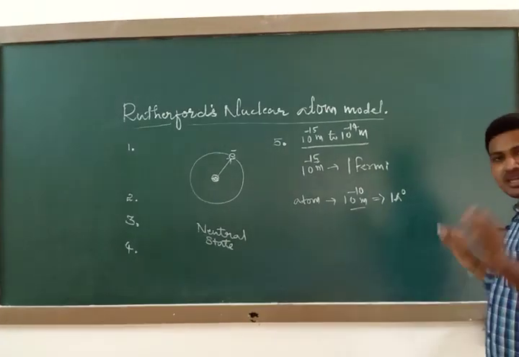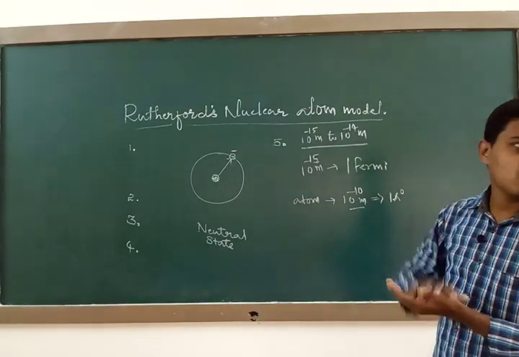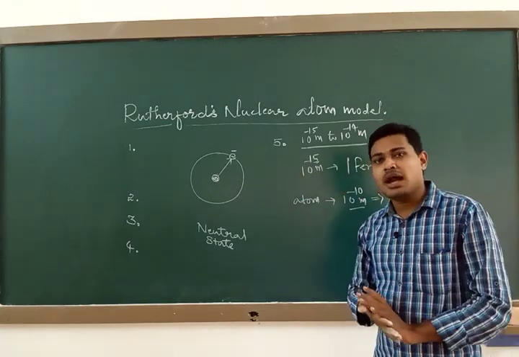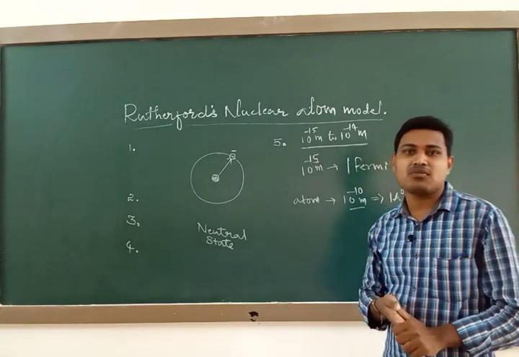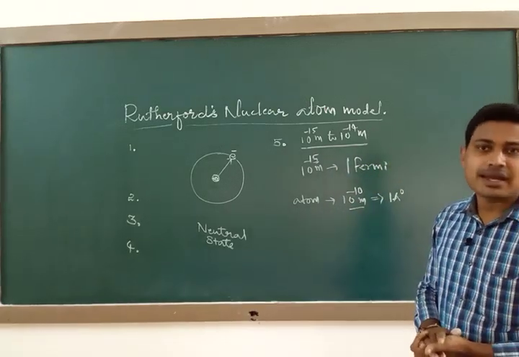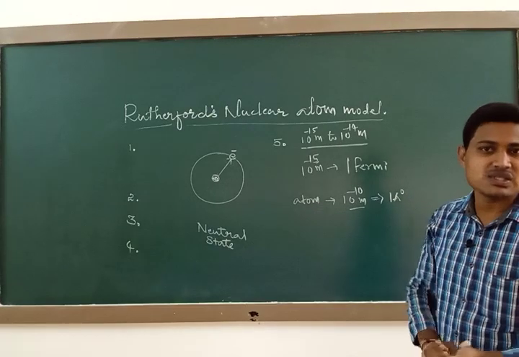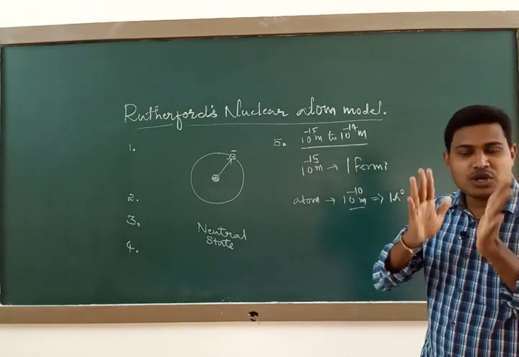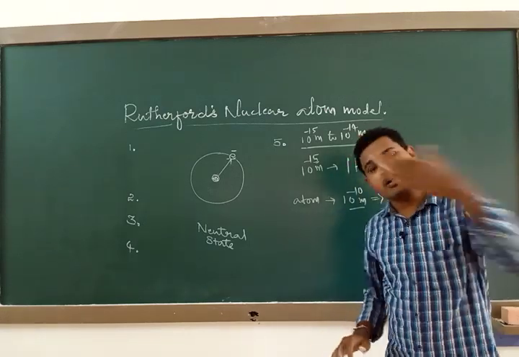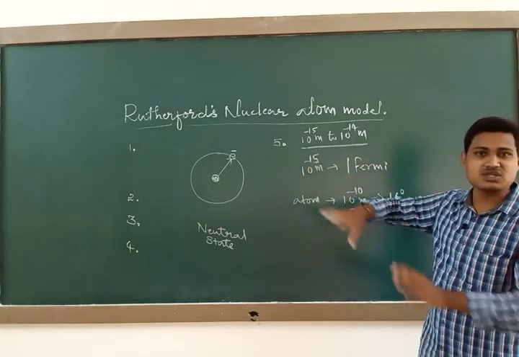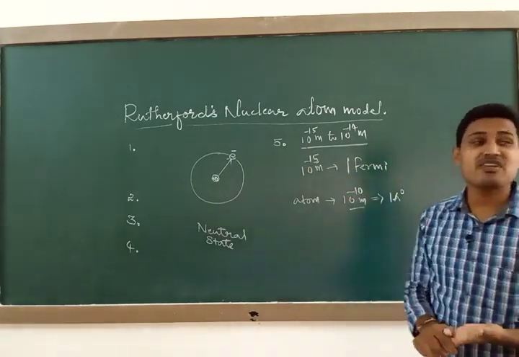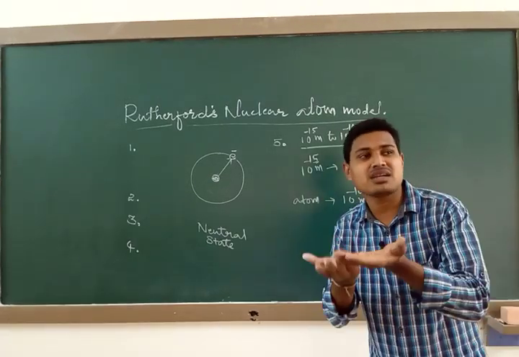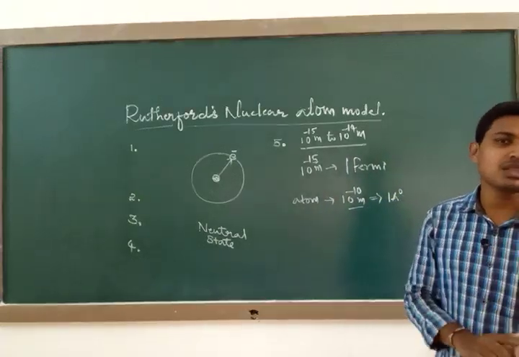And further he is explaining that in the alpha particle scattering experiment, he observed that many of the alpha particles passed straight through the gold foil and only 0.14% got deviated by more than 1 degree. And remember, only 1 in 8,000 alpha particles gets deviated by more than 90 degree. So it means it has large angle scattering. Then one common question arises: how can an alpha particle pass straight through a gold atom consisting of some number of electrons? What is the effect of these atomic electrons on the alpha particle, or will the alpha particle affect the electron or not?